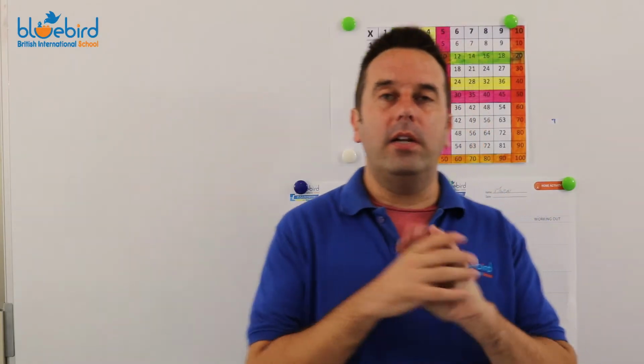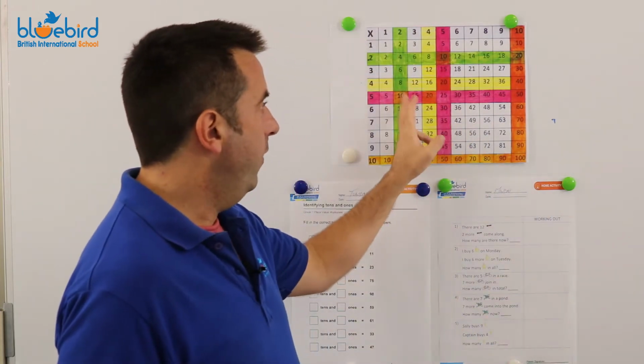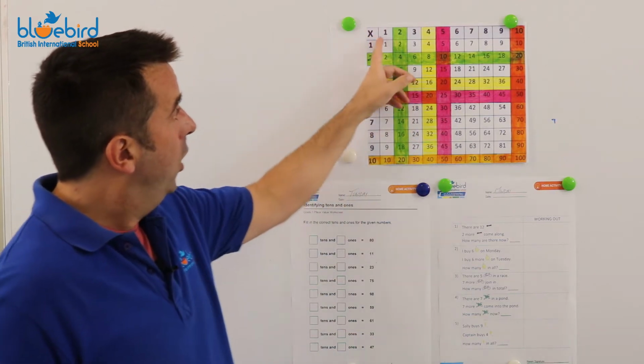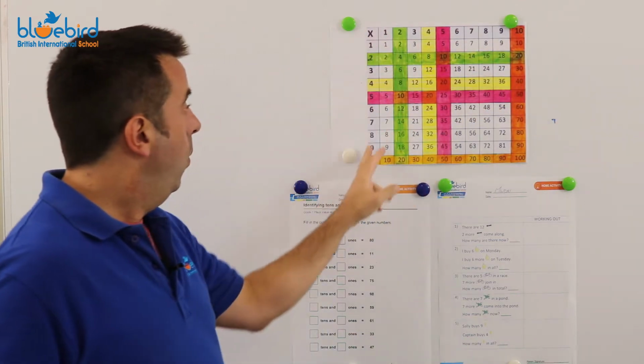Okay guys, welcome back. This week in math, we're going to be looking at worded problems and place value. But before we get there, there's a laminated sheet, and here it is for you. It is to help you with the multiplication that we've been doing the last few weeks. As you see, you have the multiplication sign here, 1 to 10, 1 to 10. Very, very easy.